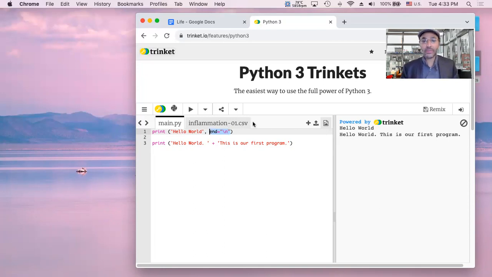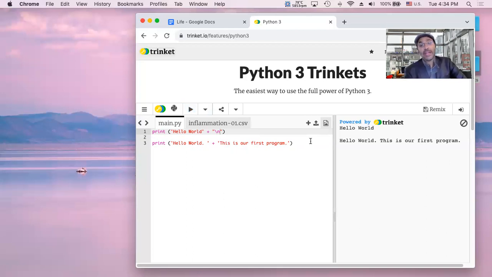And this end equals quote, \n quote, basically just tells the program to move to the next line. So it automatically does that. Every time you have a new print function, it'll start your new print function on a new line. So what I need to do is actually write the plus, I think it's quote, \n, close quote. This is the double quote, push play. There it is. So that's how you would create a line separating these two lines.